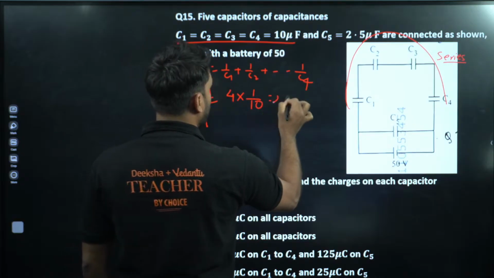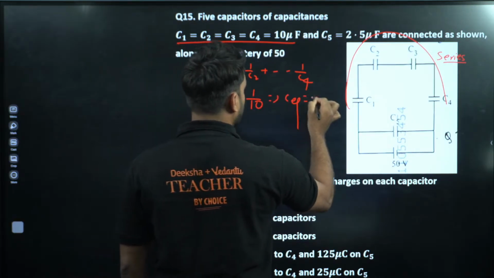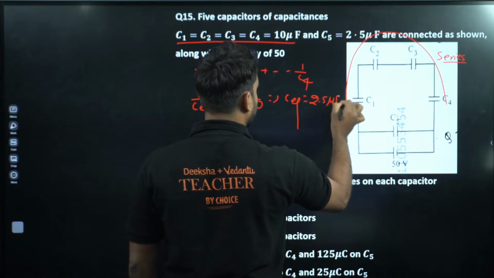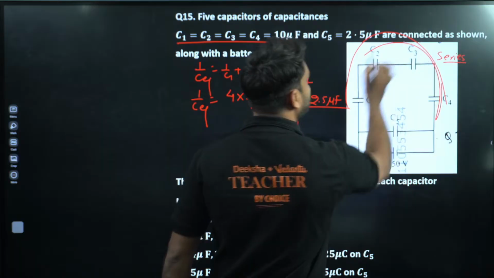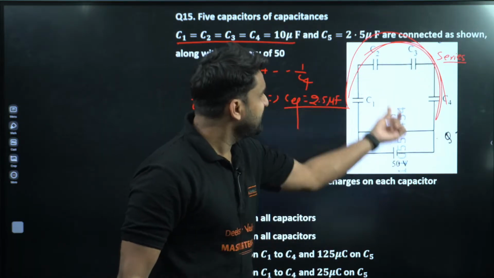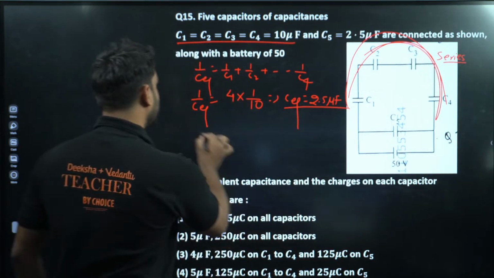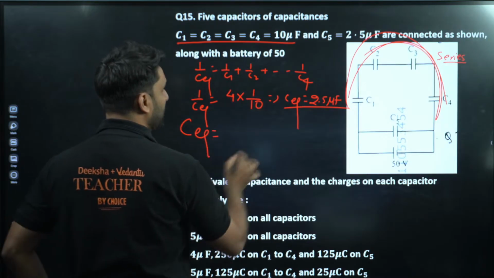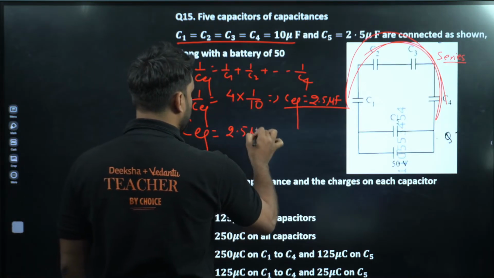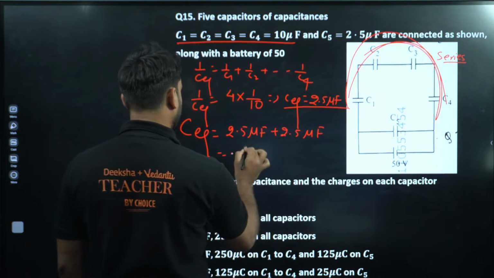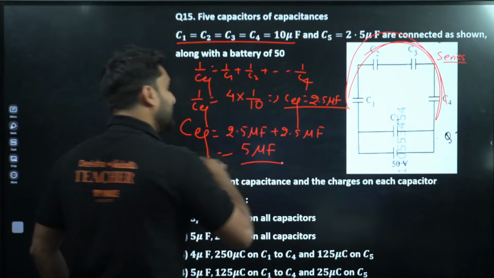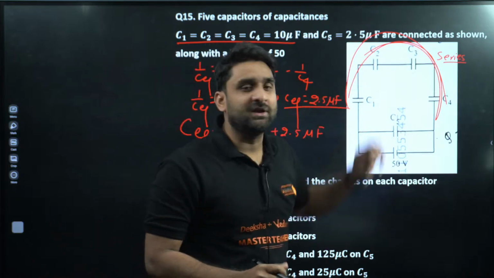So C equivalent will be equal to 2.5 microfarad. This is not the final C equivalent, this is the C equivalent of the series combination. Now this series is in parallel with C5, so the final C equivalent will be equal to 2.5 microfarad plus 2.5 microfarad, and that will be equal to 5 microfarad. So the overall equivalent capacitance of this circuit is equal to 5 microfarad.